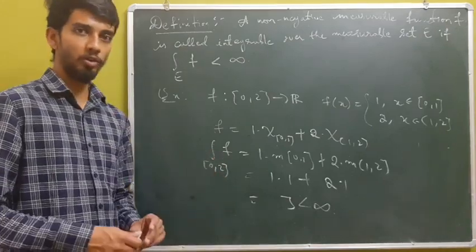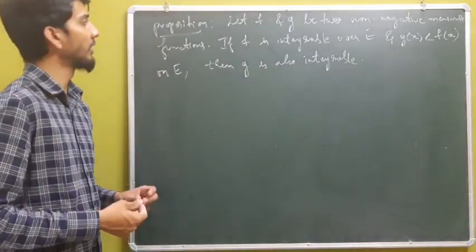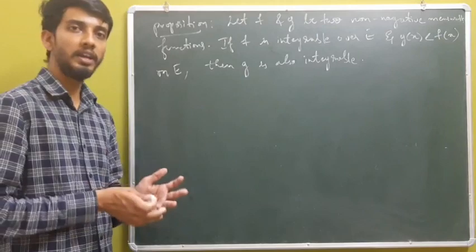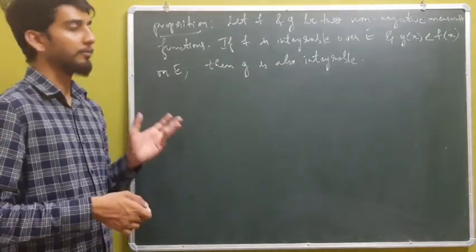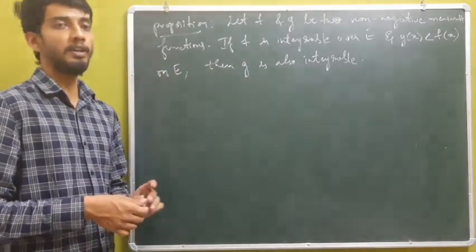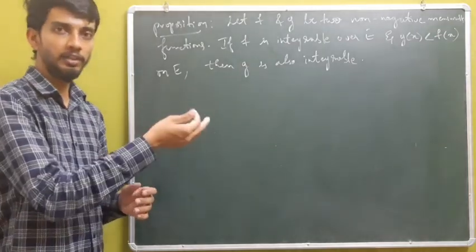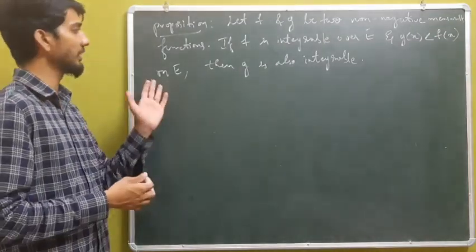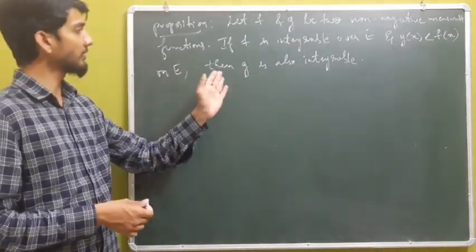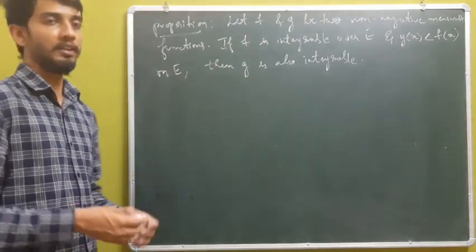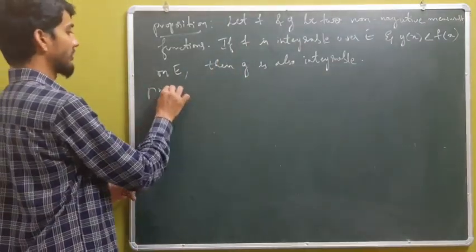Proposition: let f and g be two non-negative measurable functions. If f is integrable over E and g of x is less than or equal to f of x on E, then g is also integrable. The proof is just one line.